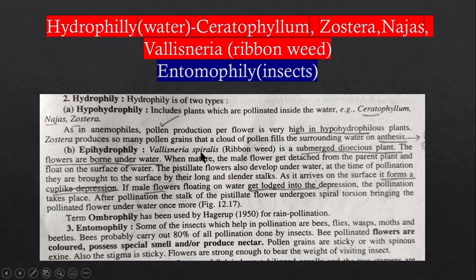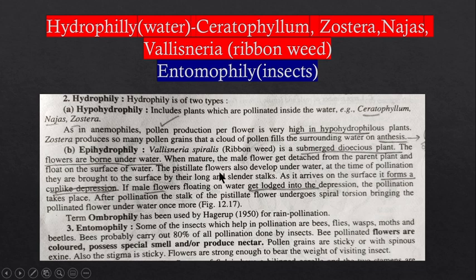There is a plant named Vallisneria spiralis, which is also called ribbon weed. It is a submerged plant and it is a dioecious plant, right? Flowers are born under water. So what happens, when they get matured, the male flower gets detached from the parent plant, although it is situated in the submerged condition. So it gets detached and comes to the surface of the water, and it floats on the surface of the water. And the pistillate flower, the female flower, also develops underwater. But at the time of pollination, they are brought to the surface, not by detachment, as in case of the male flower, which is detached from the parent plant.